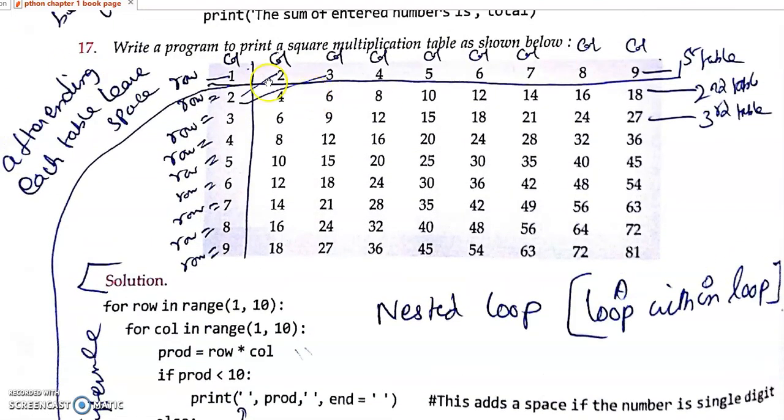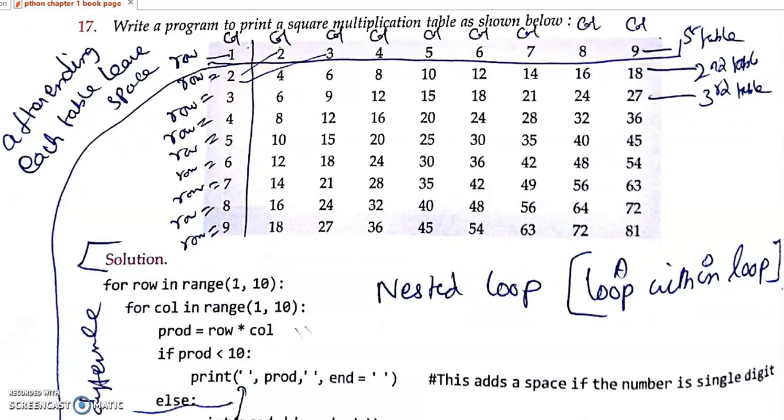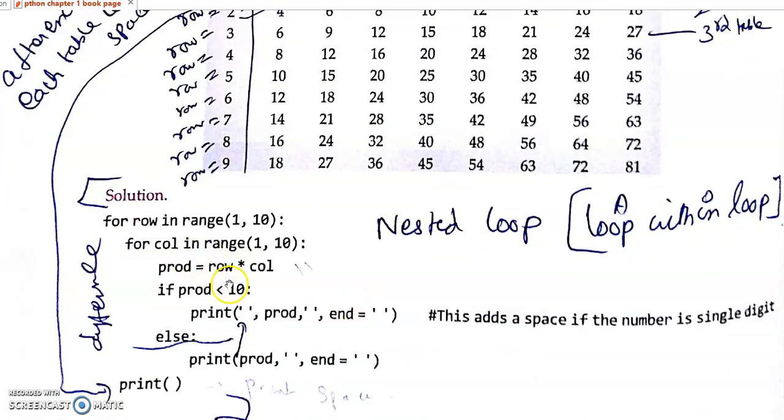Understand? This is the first row we are filling. When the row value is 2, 2 into 1, 2. 2 into 2, 4. Likewise we are filling this. Suppose the row is 3 and the column is 5, so 3 into